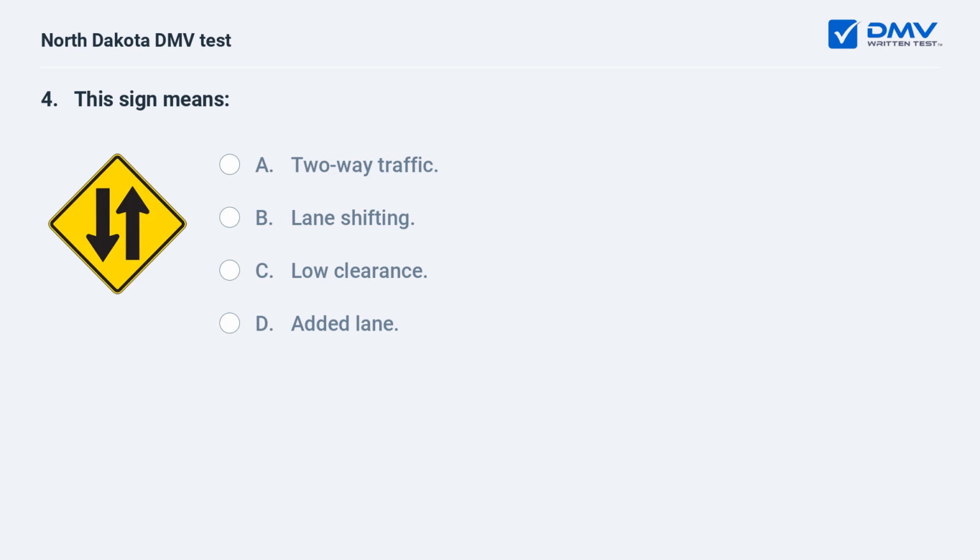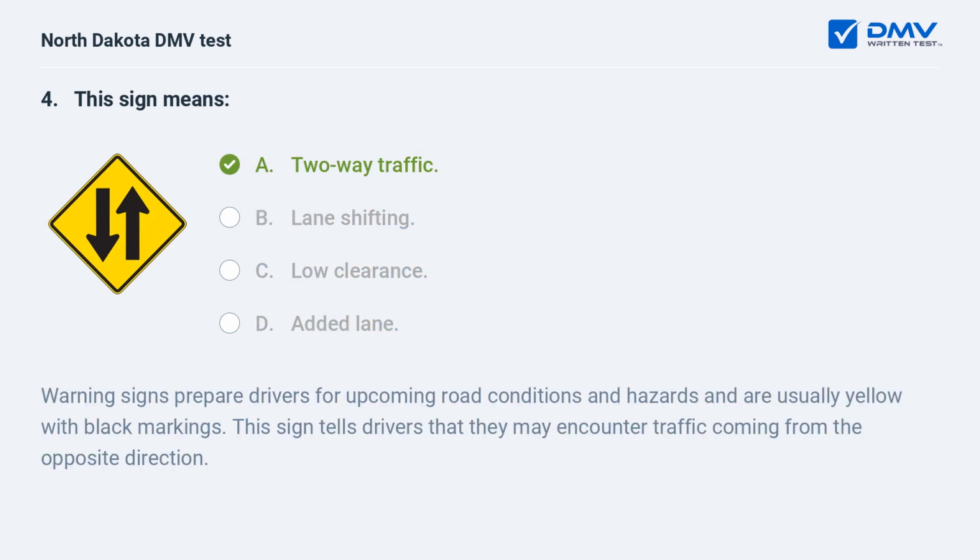This sign means A, two-way traffic. B, lane shifting. C, low clearance. D, added lane. A, two-way traffic. Warning signs prepare drivers for upcoming road conditions and hazards and are usually yellow with black markings. This sign tells drivers that they may encounter traffic coming from the opposite direction.